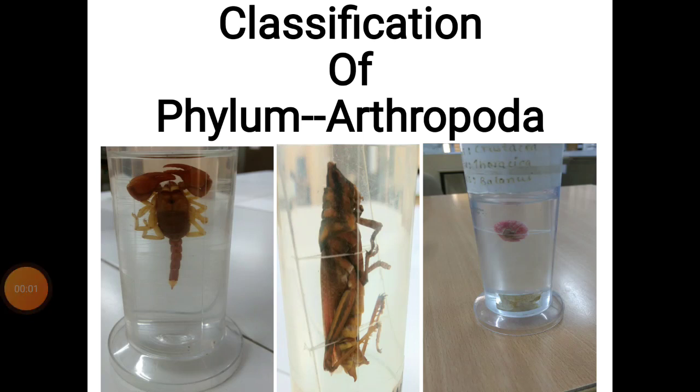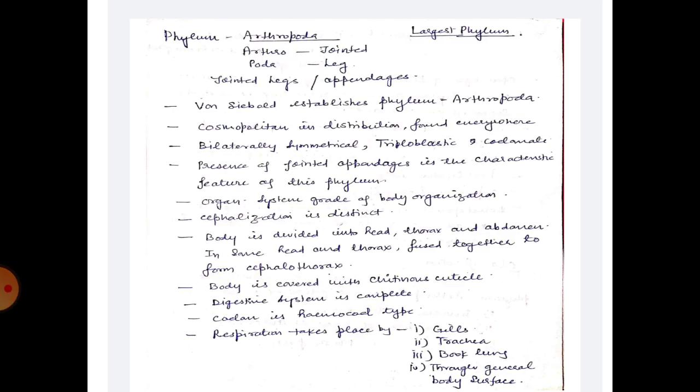Hello, today we will study the classification of phylum Arthropoda. Phylum Arthropoda is the largest invertebrate phylum. Arthro means jointed and poda means legs. Animals of this phylum have jointed legs and appendages. इस संघ के प्राणियों में संधियुक्त उपांग पाए जाते हैं.